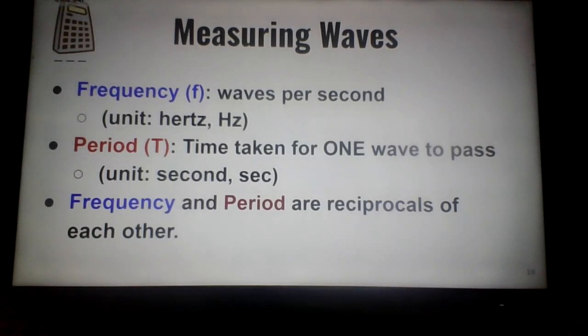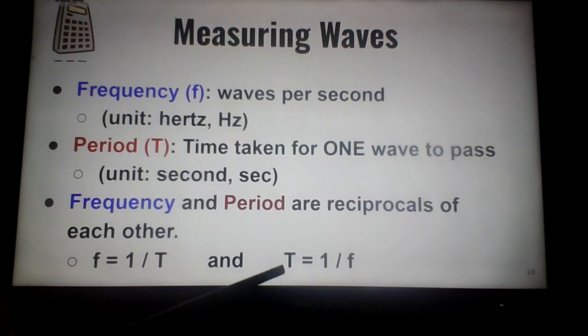There's a math term. And I like to say this, recip means flip. 3/4, the reciprocal is 4/3. We simply flip over the fraction. Therefore, the frequency, if I know the period, I just flip over. So if the period is 5 seconds, the frequency is 1/5, or 1/5 of a second. Same idea with the period. If I know the frequency is 20 hertz, 20 waves per second, then the period is 1/20th of a second. And that's really all there is to it. If you know one, write it as a fraction and flip the fraction over. Ready?